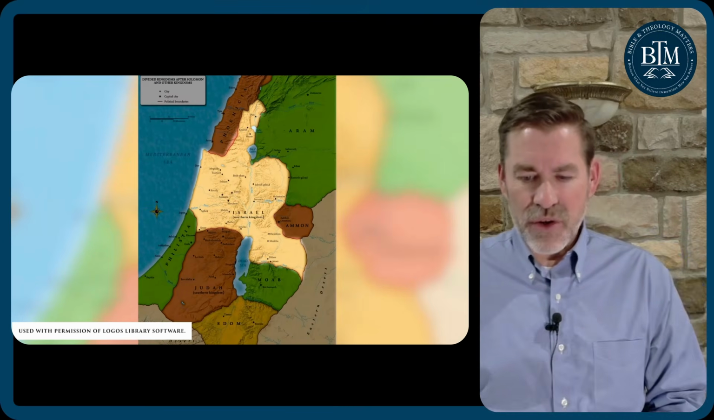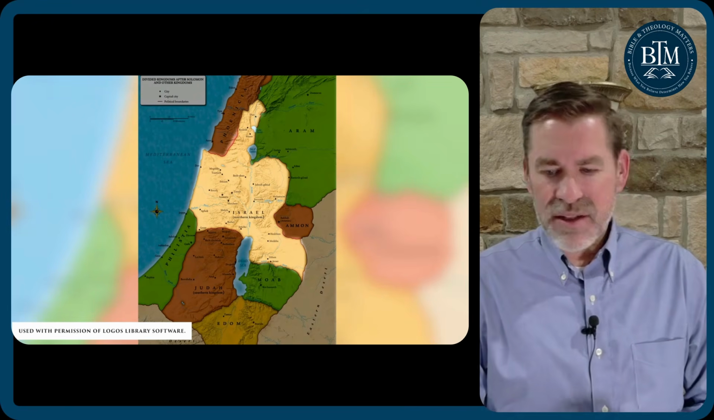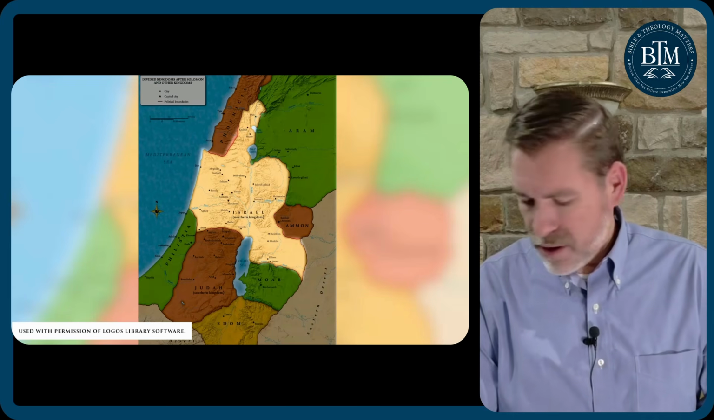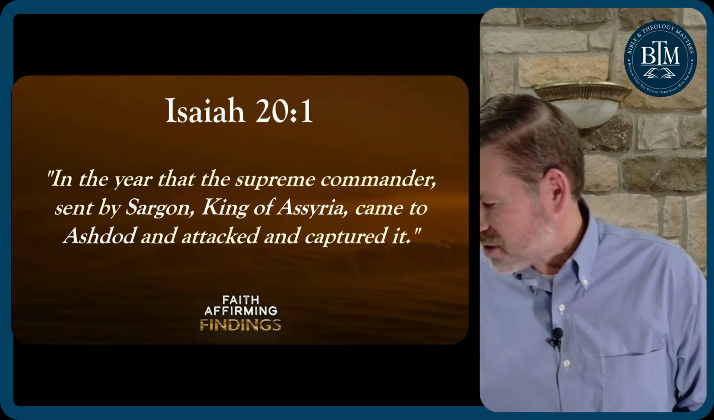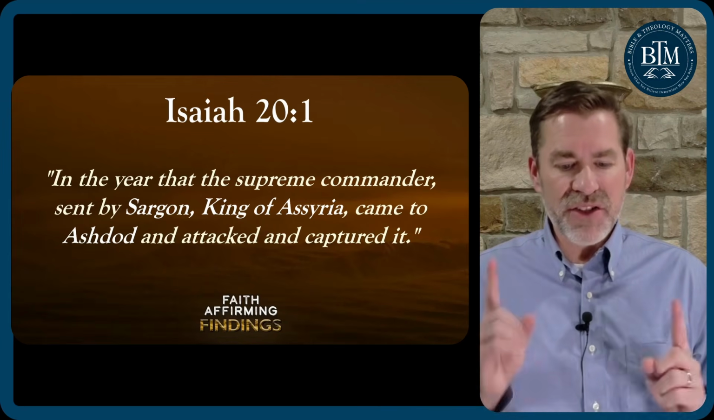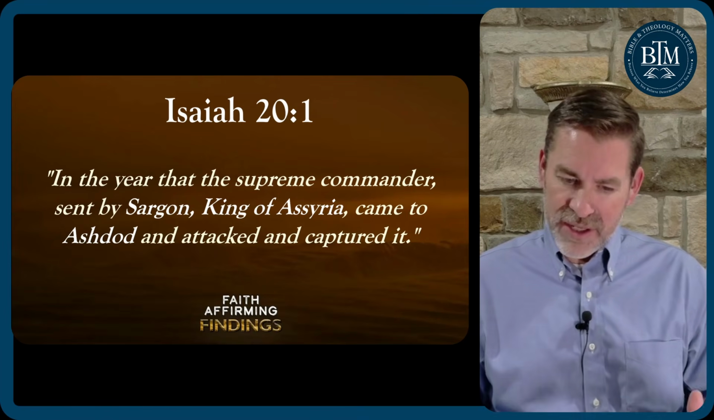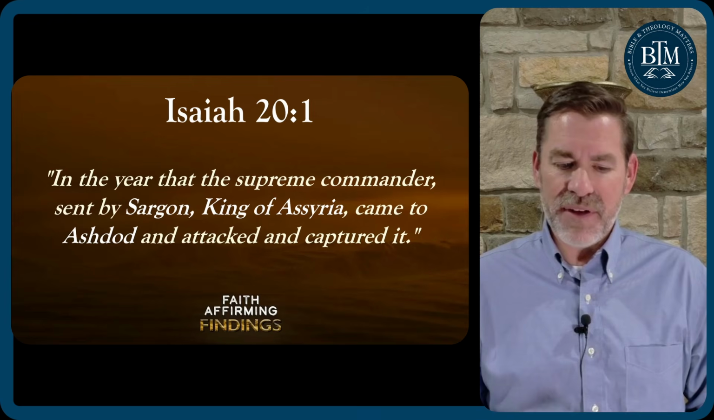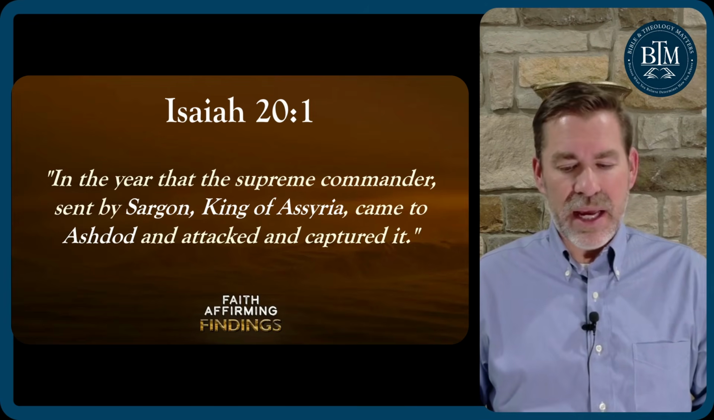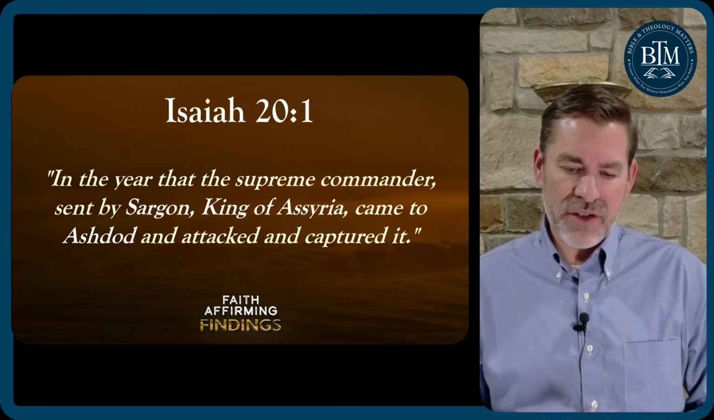We're still talking about the 10 northern tribes of Israel. And the main text we are looking at today is Isaiah, chapter 20, verse 1. These others are important in the text there, but Isaiah 20, verse 1, we read, "In the year that the supreme commander sent by Sargon, king of Assyria, came to Ashdod," another location, "and attacked and captured it." So we have here the name of Sargon, a reference to him being king of Assyria, and a city we know of in ancient Palestine, Ashdod.